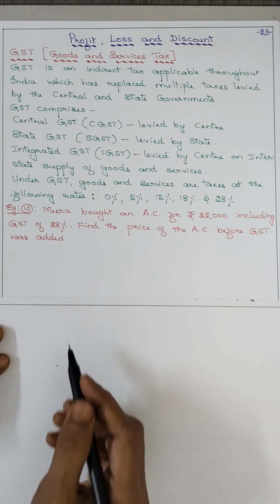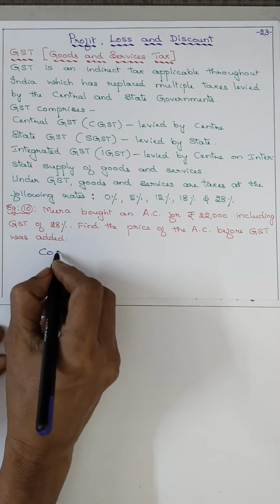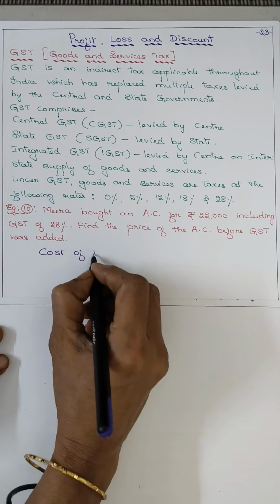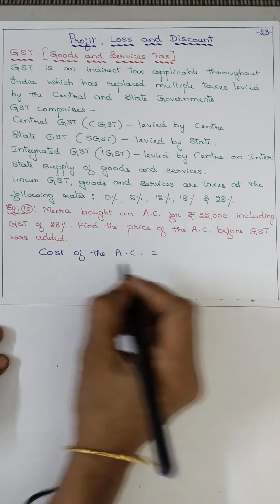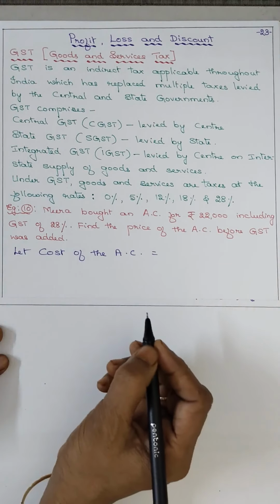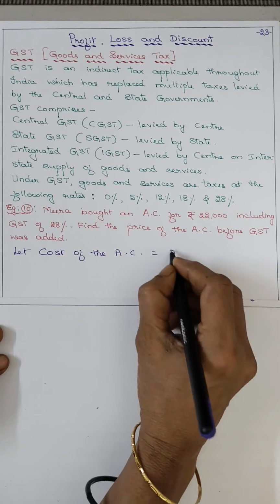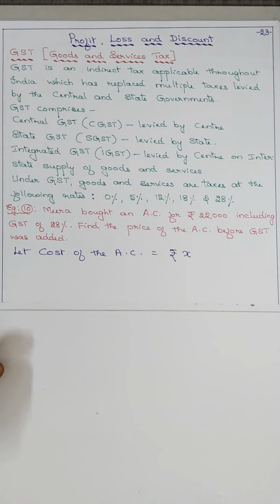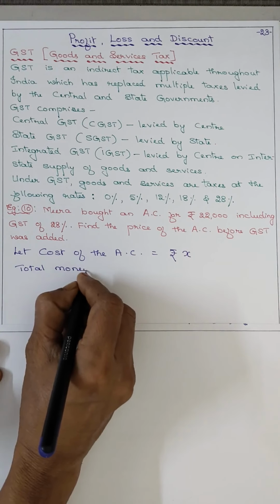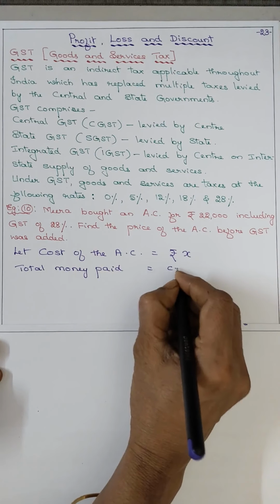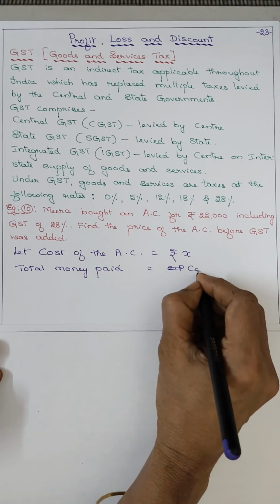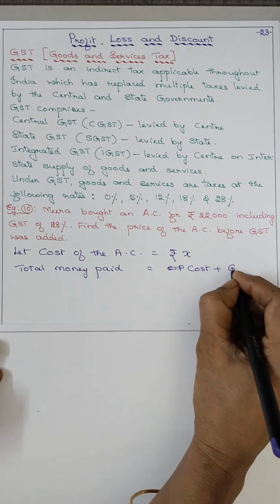So we can write the cost of the AC. We don't know, so let the cost of the AC be rupees X. It is not known. Total money paid, that is CP, is the cost plus GST percent.